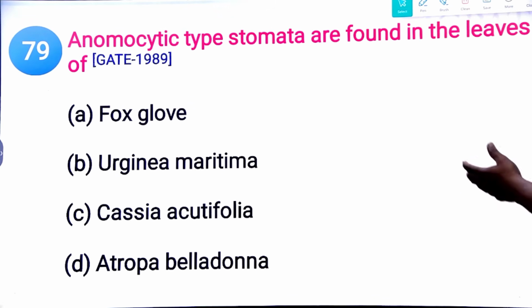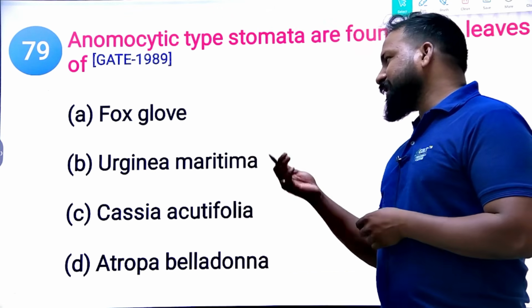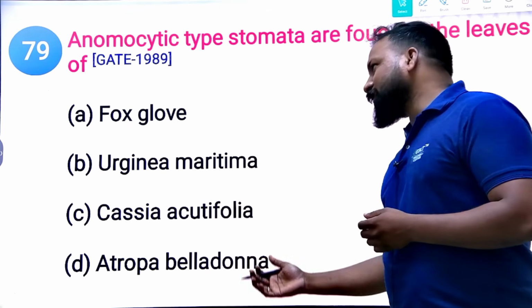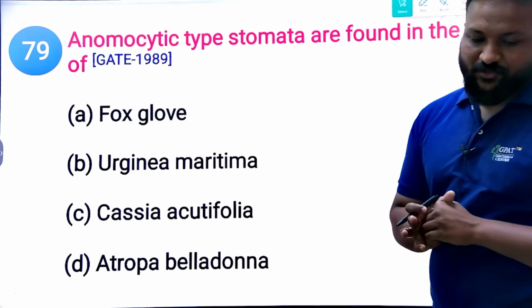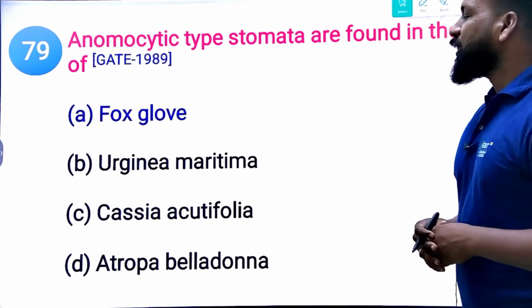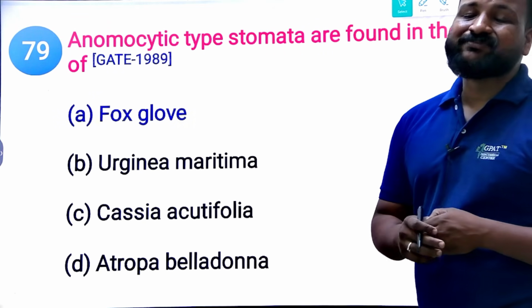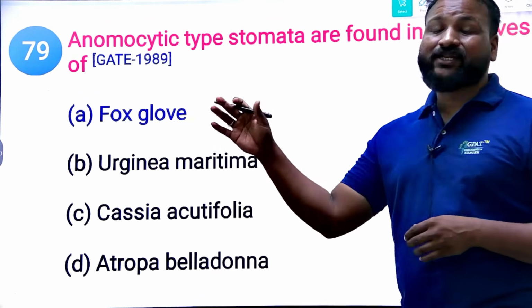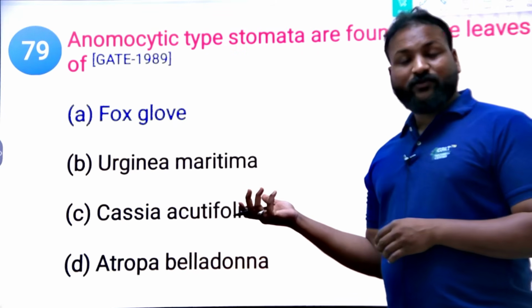1918 question. Anomocytic stomata are found in the leaves of which of the following? Foxglove, Gynea martima, Acacia acutifolia, Atropa belladonna. What is the right answer here? Yes, it is the foxglove, which means Digitalis purpurea has anomocytic stomata. Indirectly they're asking synonym questions.